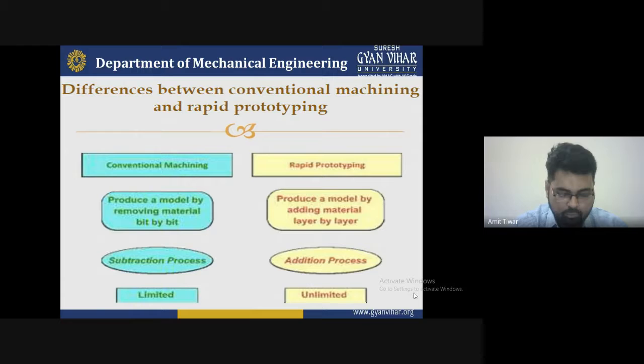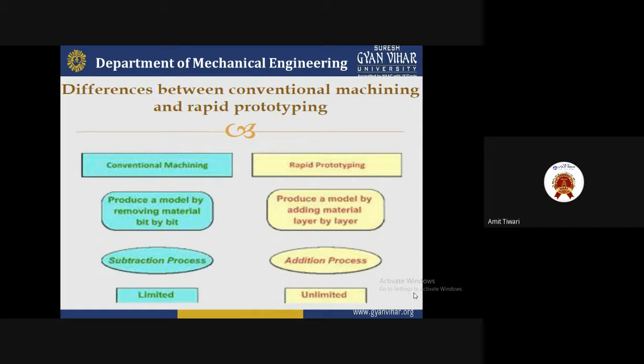As you know, both rapid prototyping and conventional technologies are good, but there are some advantages as per the applications. In the case of rapid prototyping, we produce a model by adding material layer by layer. Here you do not remove the material from the surface. It adds material layer by layer, so it is an additive process for us.